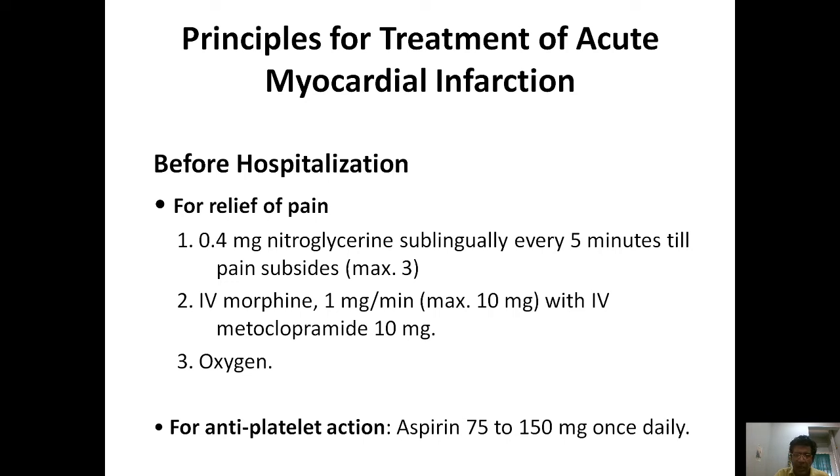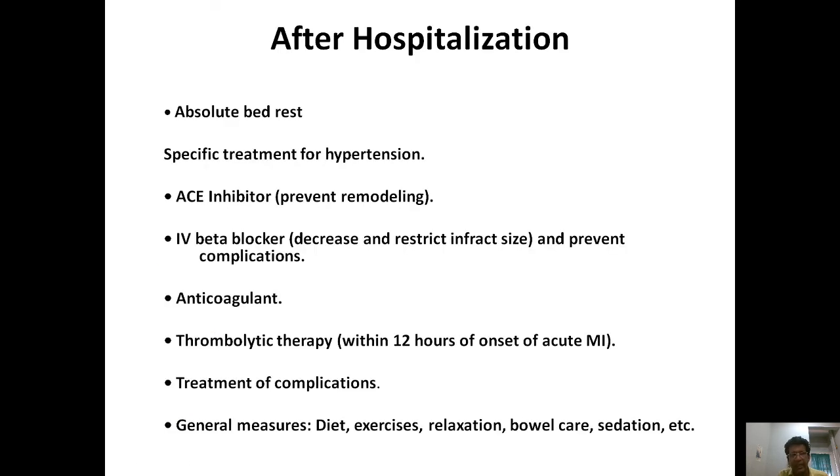So before hospitalization, for the relief of pain, 0.4 milligram nitroglycerin sublingually every 5 minutes till pain subsides, maximum 3 times. Then IV morphine 1 milligram per minute, maximum 10 milligram, with IV metoclopramide 10 milligram, and oxygen. This is before hospitalization for the relief of the pain. For antiplatelet action, we administer aspirin 75 milligram to 150 milligram once daily.